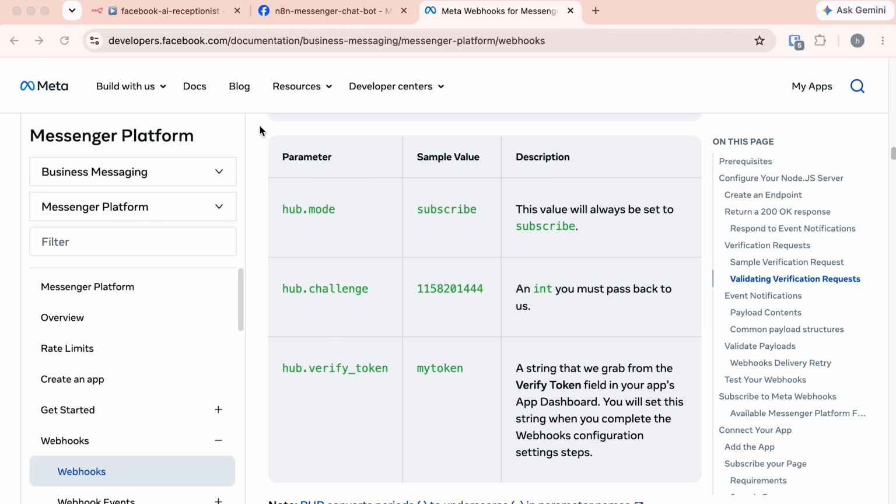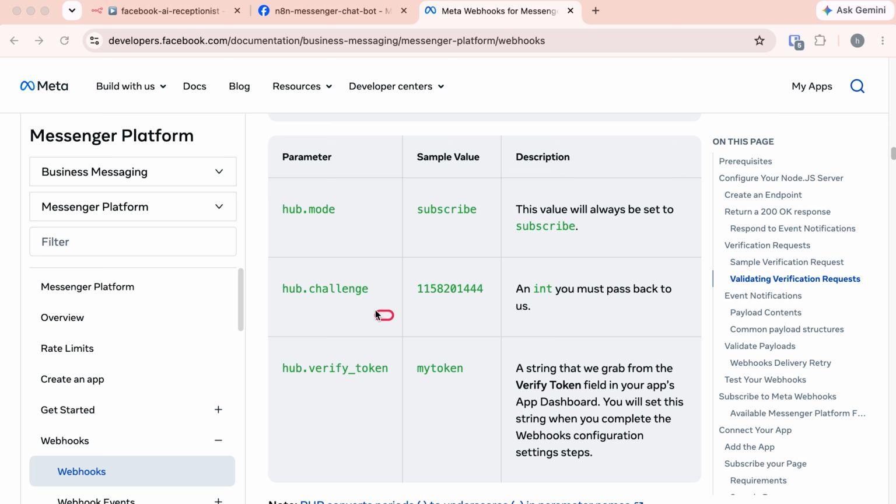So during the GET request, our server will get these values. Initially, Facebook is handshaking with you, verifying you. So it always sends these two things, hub.mode and hub.verify token. And also it will send this hub.challenge, and we need to respond with the value that is provided in this hub.challenge.